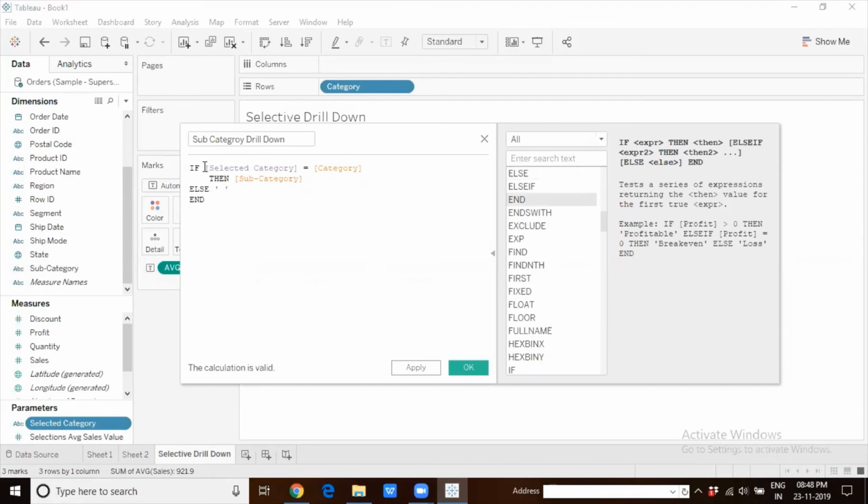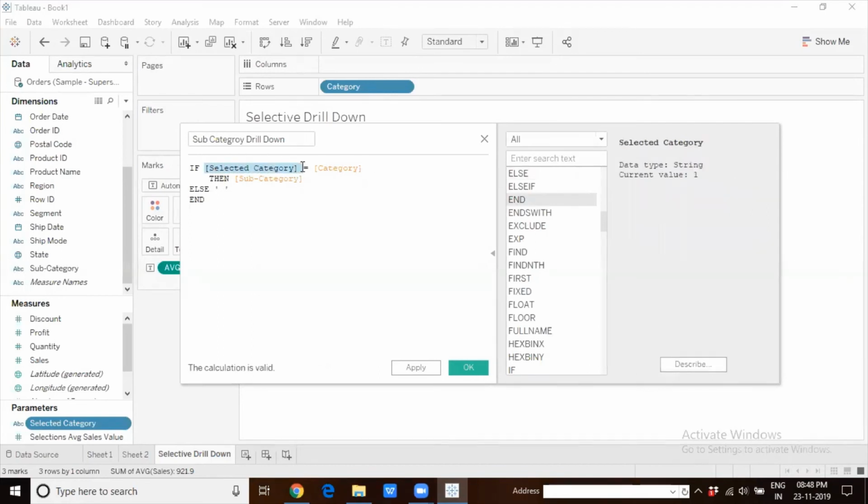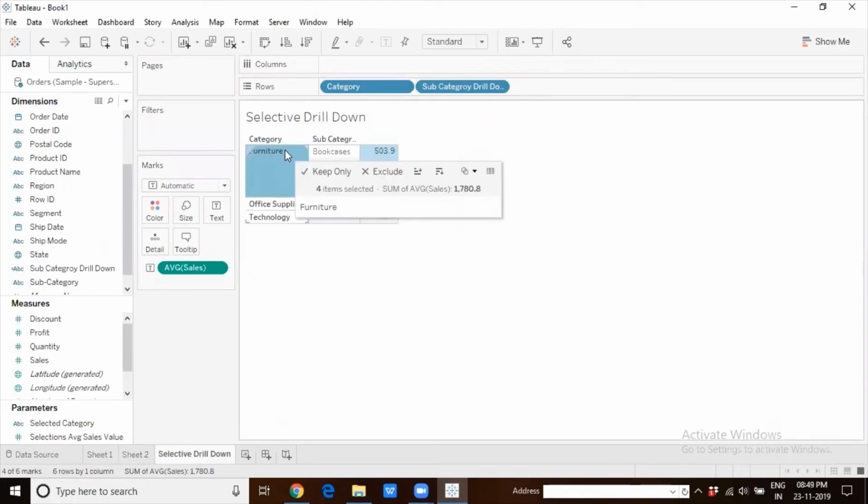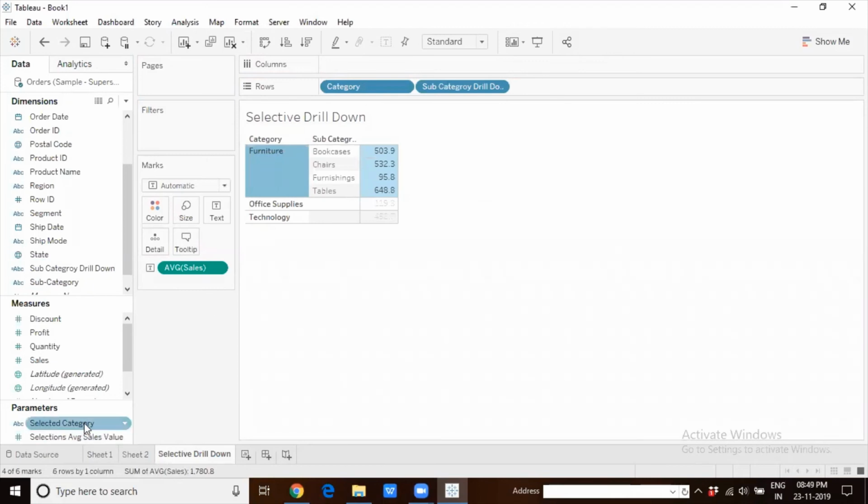So if whatever value is present in the selected category parameter is a valid category present in the data source, then for that category, I would like to look at the subcategories by doing a drill down. And for the remaining categories, I will simply leave it as a space. Now this formula, I will use it on my chart. Right now, I have not selected any category. We did not click on anything. Suppose I click on furniture, that data gets passed into the selected category parameter through the parameter action that we defined, and only furniture got expanded.